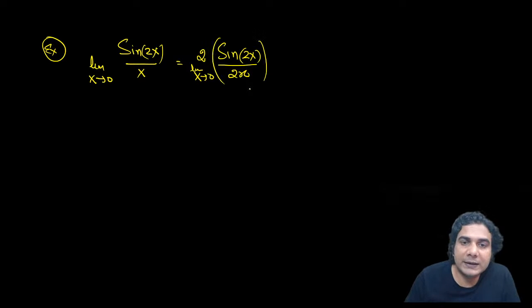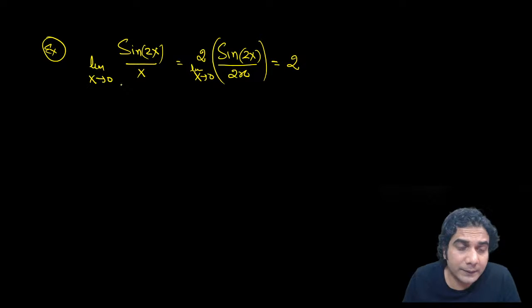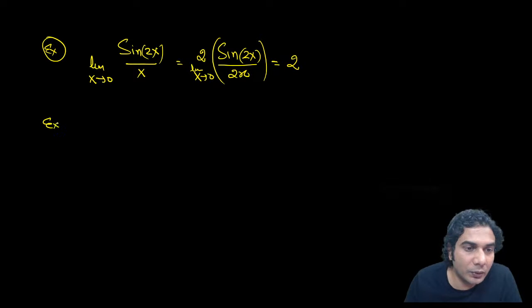So now you can write this sine theta upon theta, because theta, 2x, is approaching 0 when x approaches 0. So sine theta upon theta will become 1 and this limit is 2. All right. So this limit is 2. You can write this limit is equal to 2. So I hope you have got it. Now see example number 2.